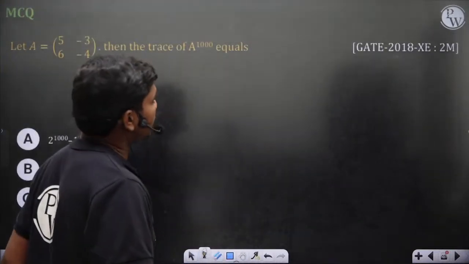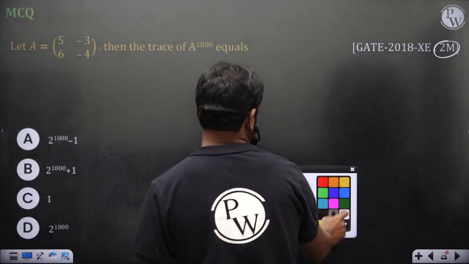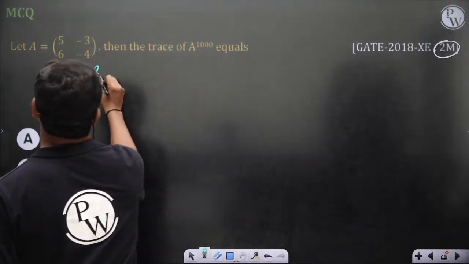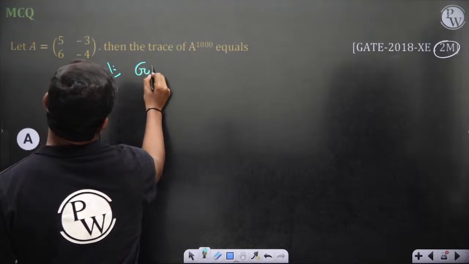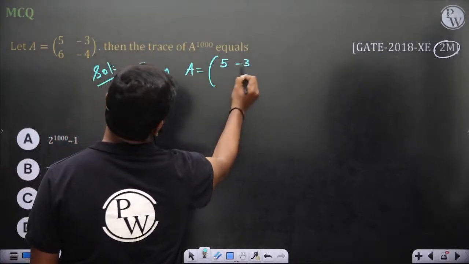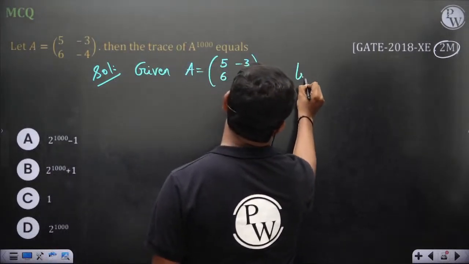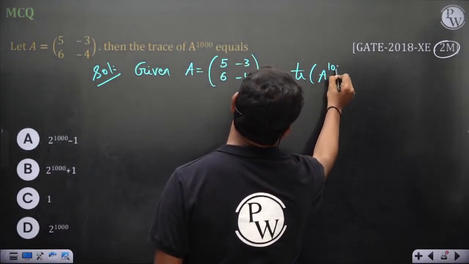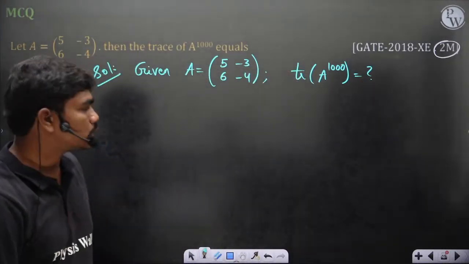2018 CE, 2 marks. Okay, so let's see. Given A is equal to 5 minus 3, 6 minus 4. Trace of A power 1000. So what is this value?